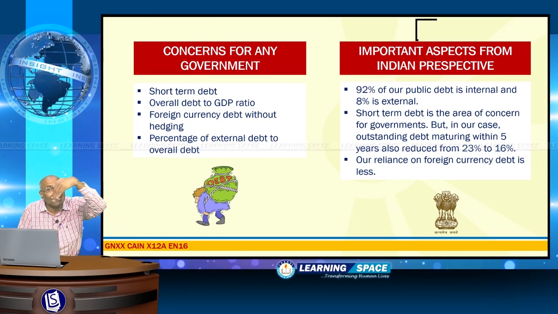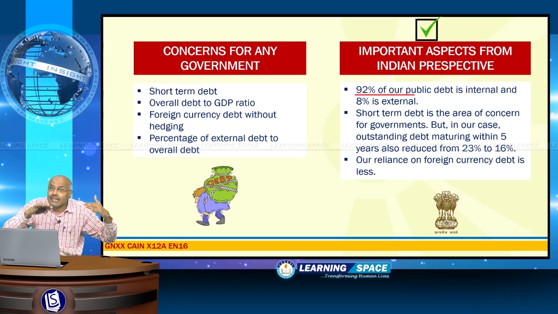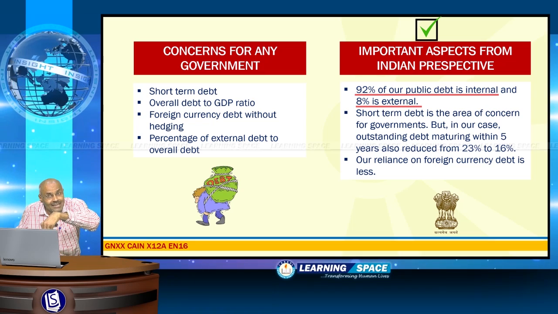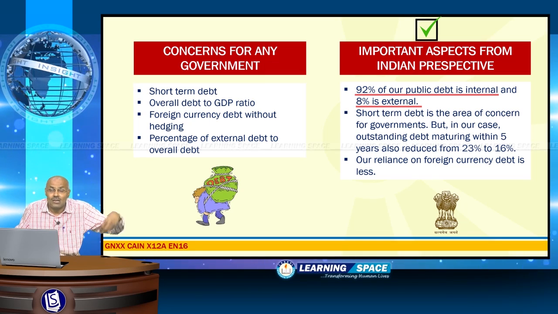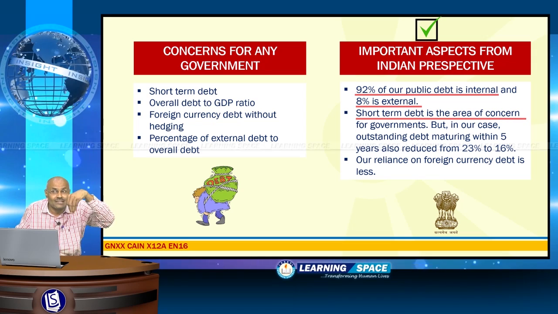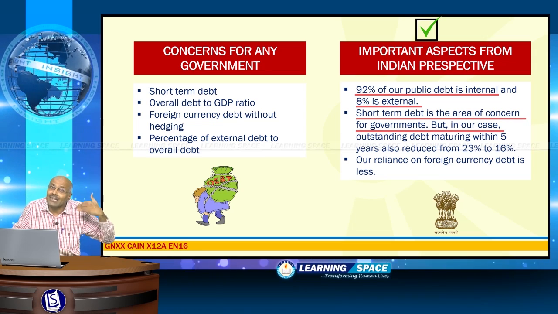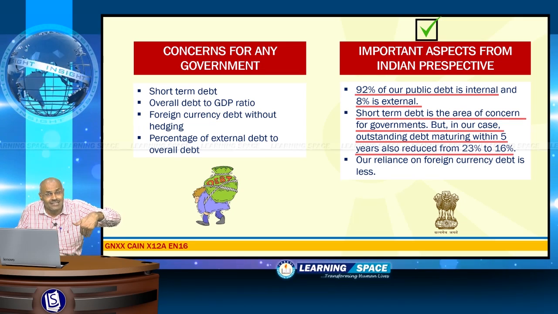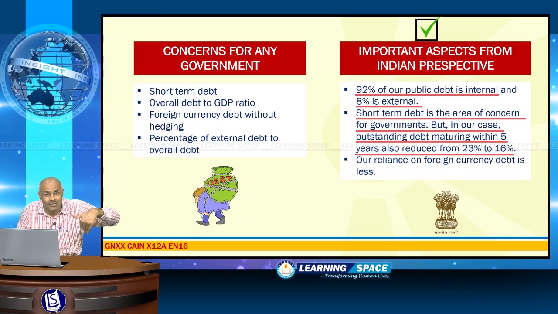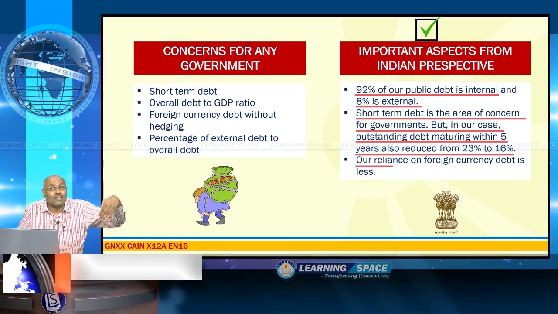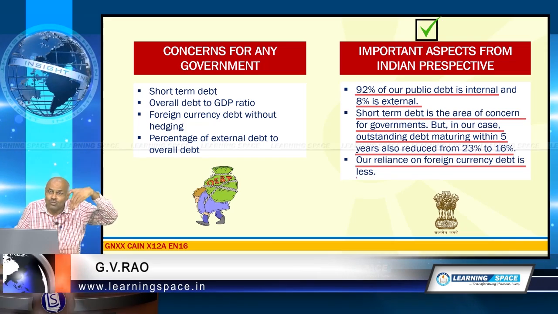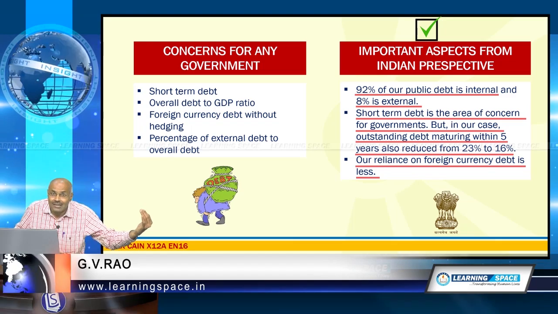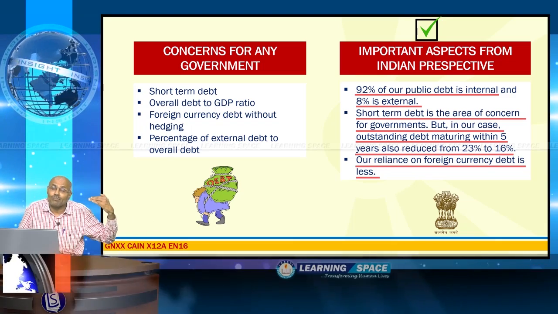And if you look at India in particular, 92% of our public debt is internal and only 8% is external. As I have already told you, short-term debt is the area of concern for governments. But in our case, outstanding debt maturing within 5 years is at present just 16% of total debt. And third important point is our reliance on foreign currency debt is also less. That's why we are safe from the external front. Right friends, this is all about public debt.